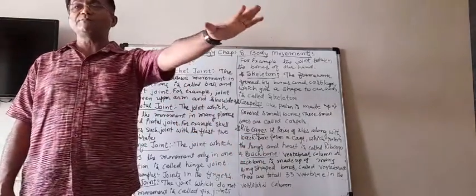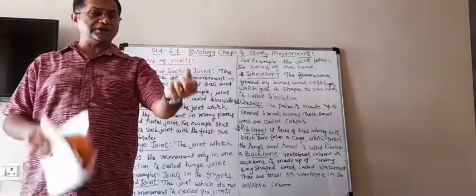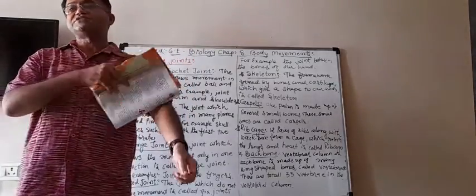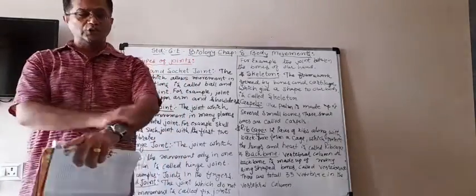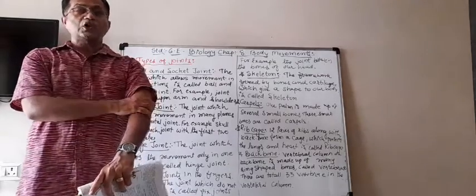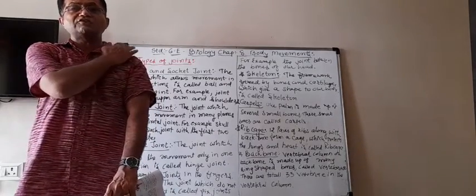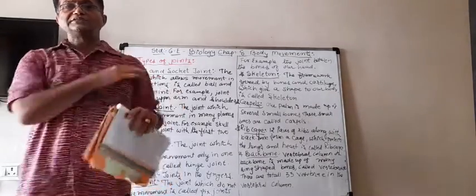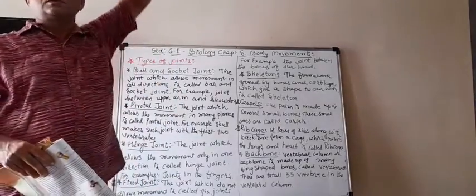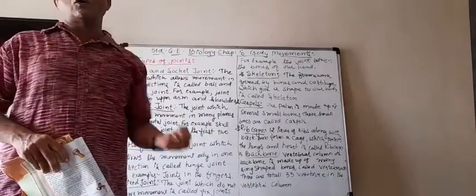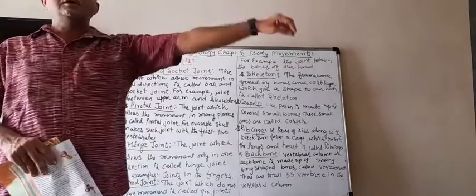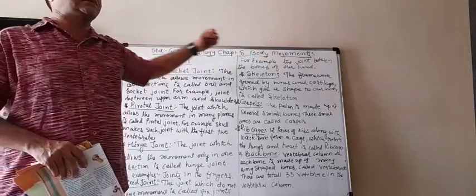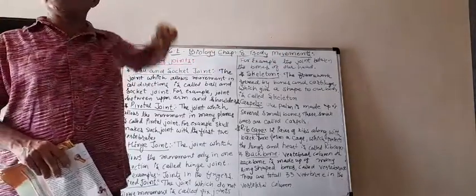This is our arm. There are two bones here. This is the lower arm, this is the upper arm. Lower arm and upper arm. The upper arm is joined with the shoulder here. You can see that movement can be done in all directions, not only one direction, but it can move in all directions here.